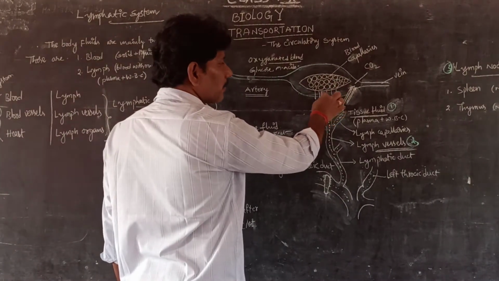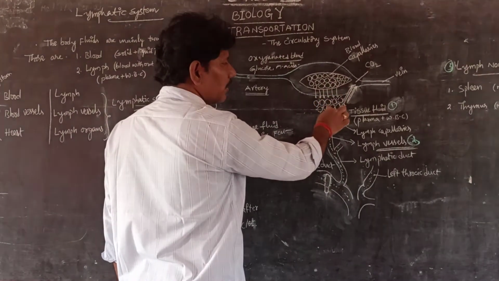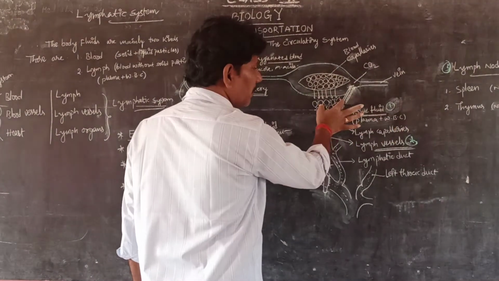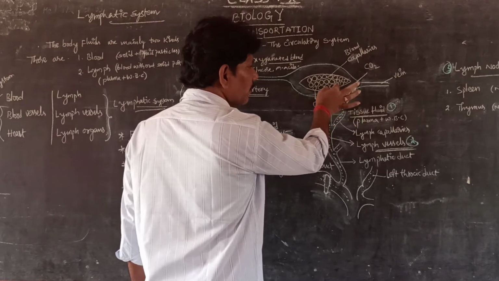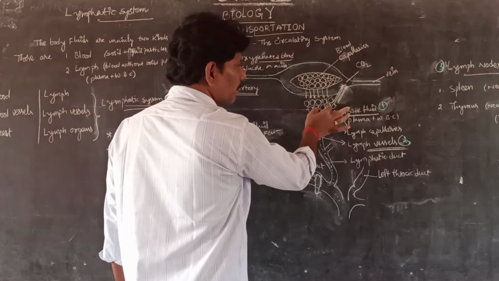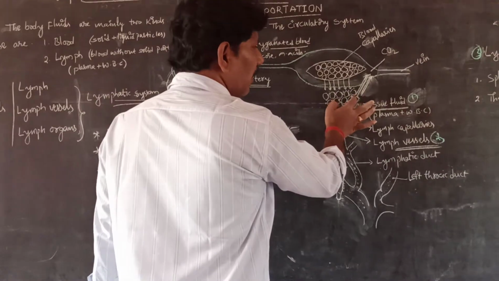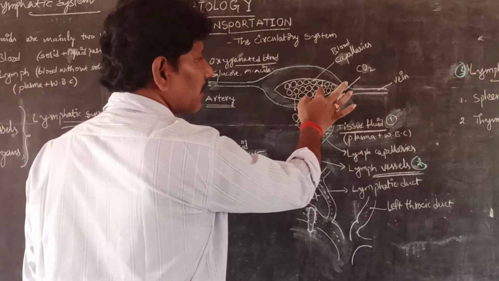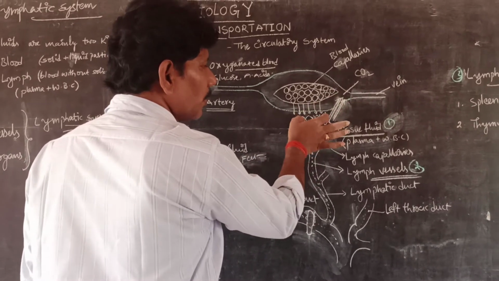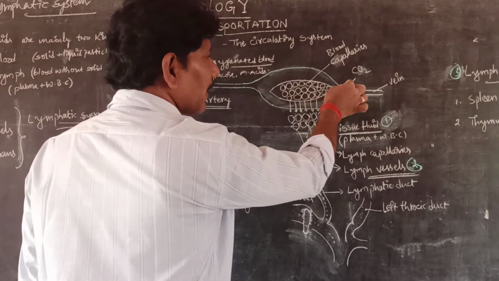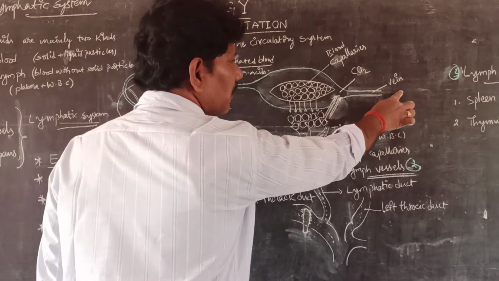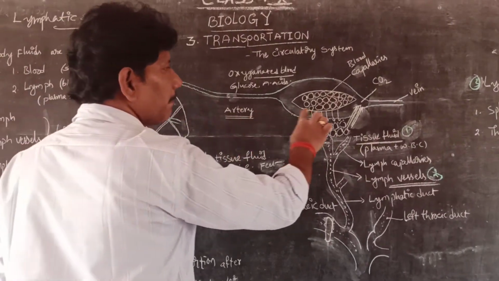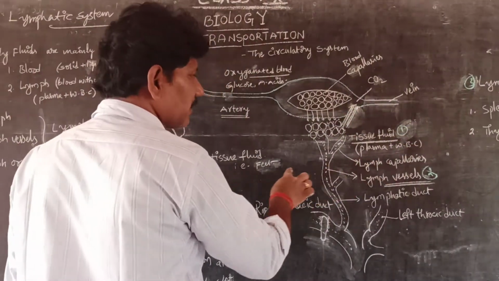But here some amount of the liquid portion, along with the WBC, meaning white blood cells, comes out from these intercellular spaces and gathers outside of the cells, in the tissue fluid. It should be connected again to the venules through the vein and vena cava, and supplied to the heart. So it is a parallel system to the venous system.